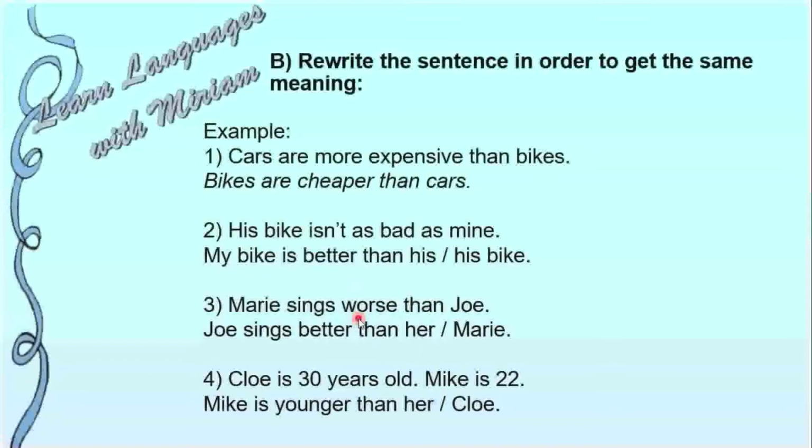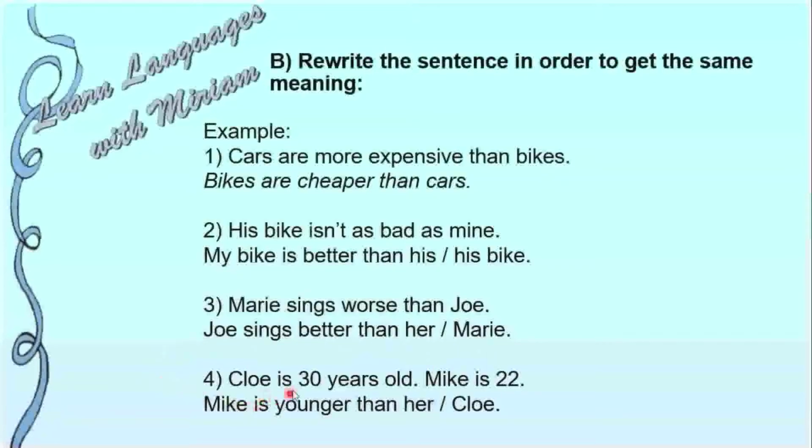What is the contrary of bad? Good. So here we have to write the comparative of good, better. So we can say Joe sings better than her. Here I don't say Mary, I just say than her because it's obvious. Or Joe sings better than Mary. I can say both.